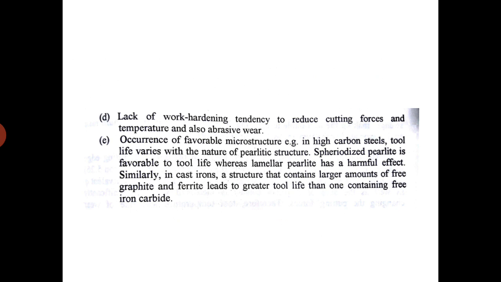For example, in high carbon steels, tool life varies with the nature of the pearlitic structure. Spheroidized pearlite is favorable to tool life, whereas lamellar pearlite has a harmful effect. Similarly, in cast irons, a structure that contains larger amounts of free graphite and ferrite leads to greater tool life than one containing free iron carbide.